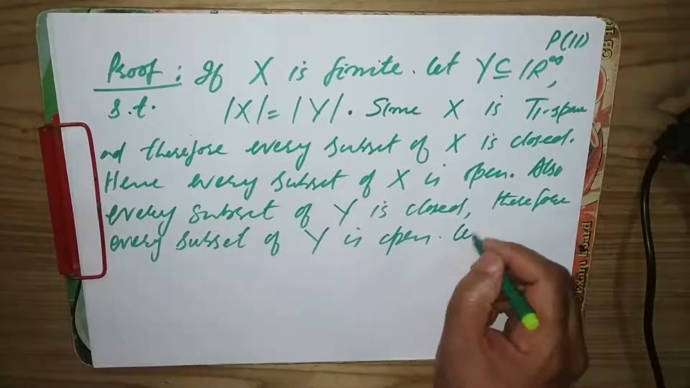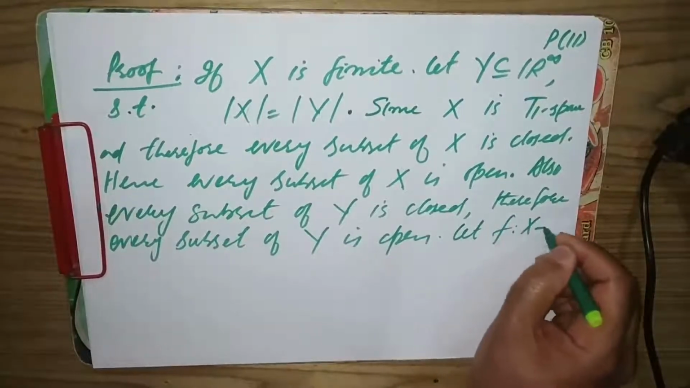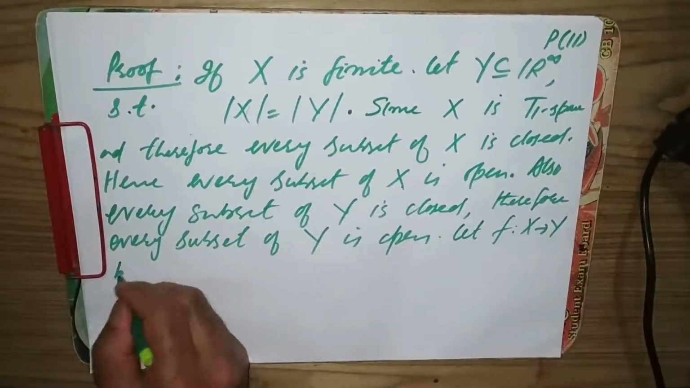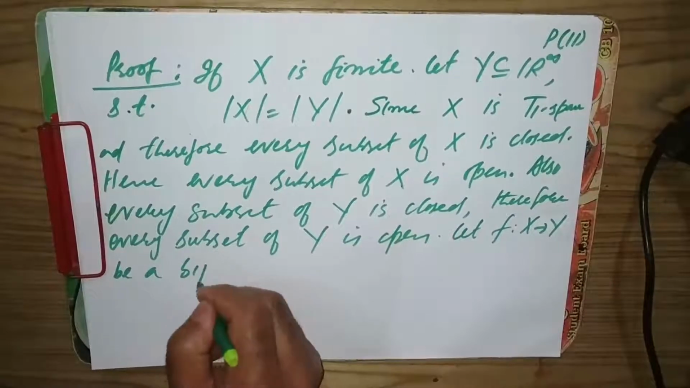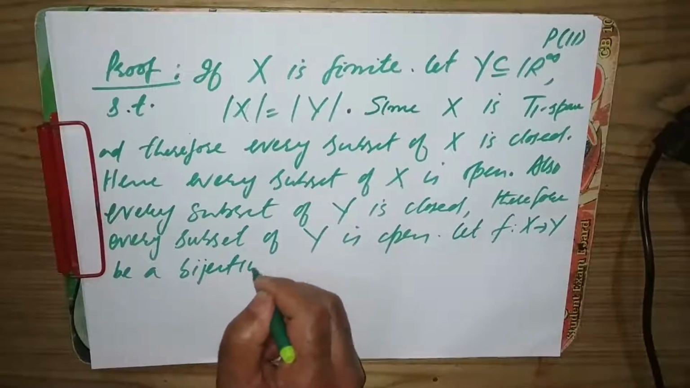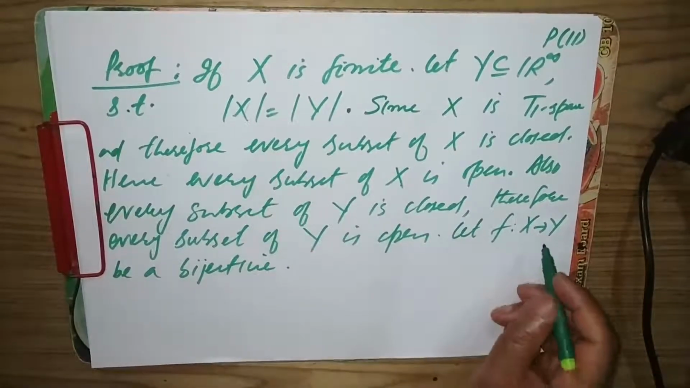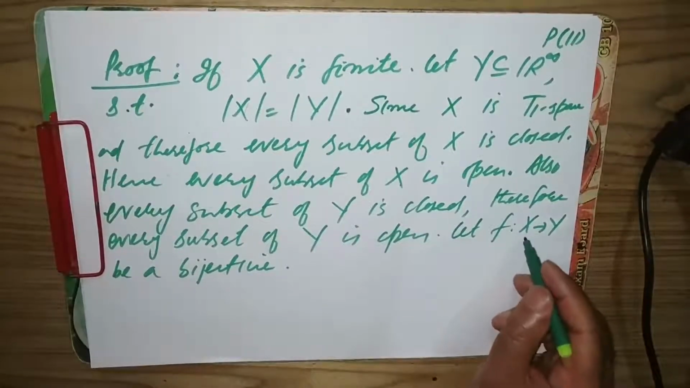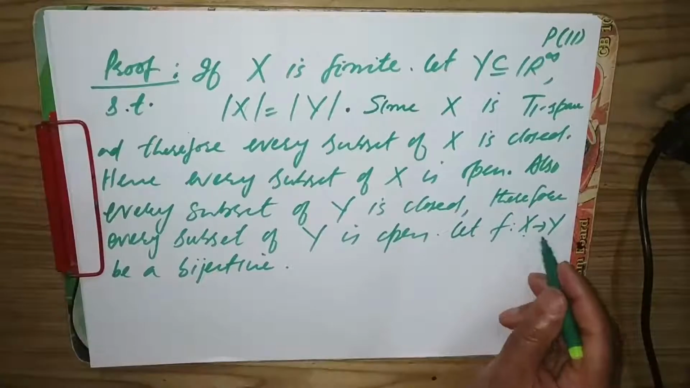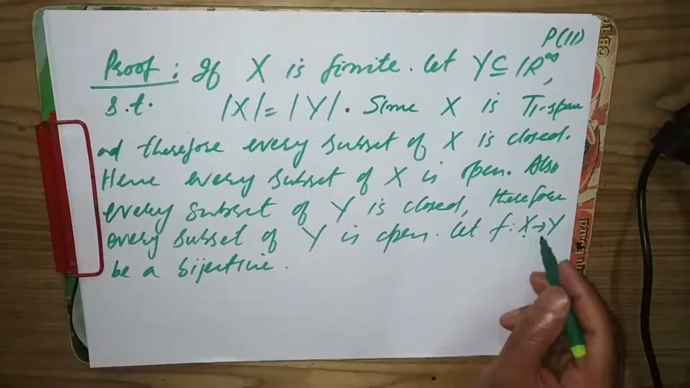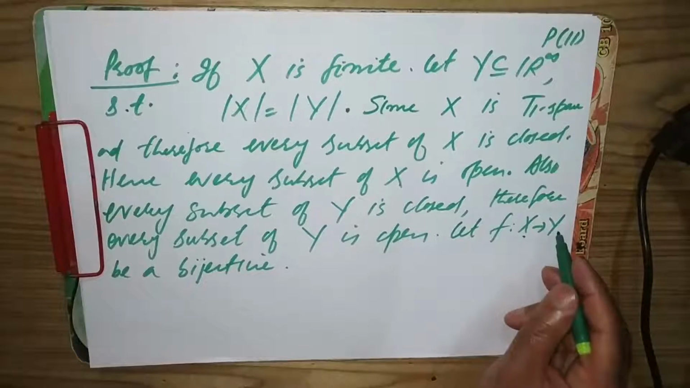So let f from X to Y be a bijection. Every map between X and Y is open because X is a discrete topological space and Y is also discrete. So that means every map between X and Y must be continuous, because for continuity the inverse image of an open set must be open.